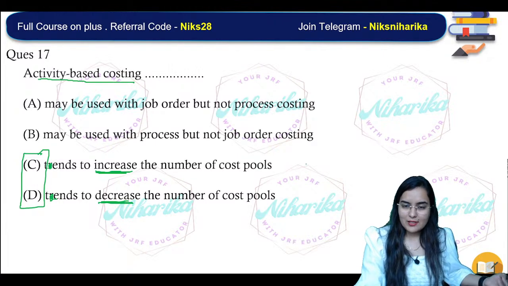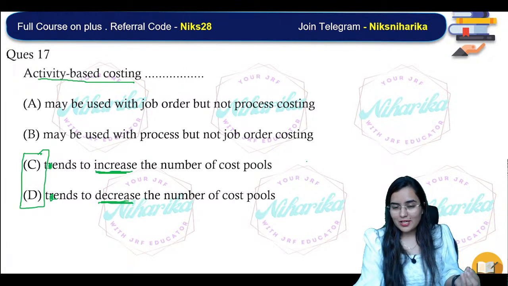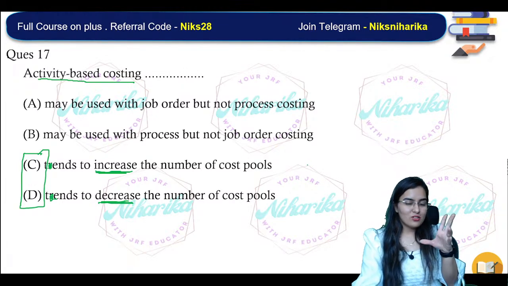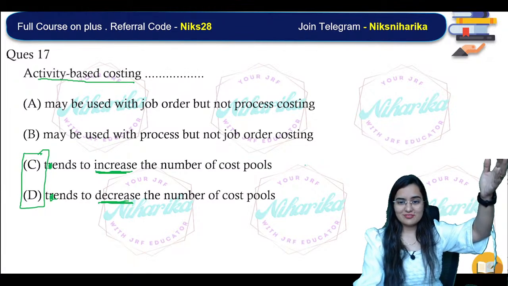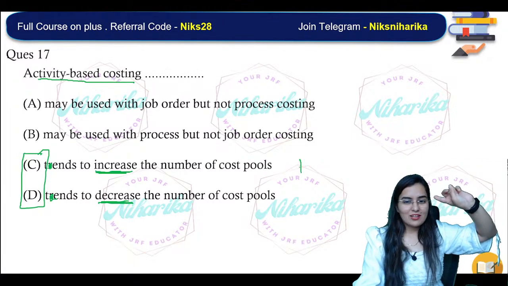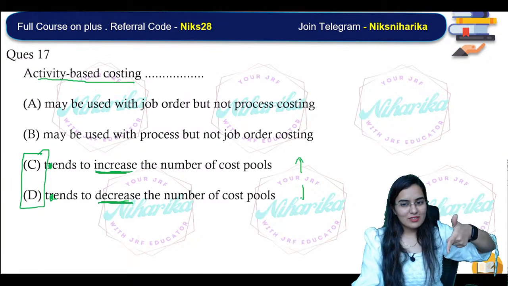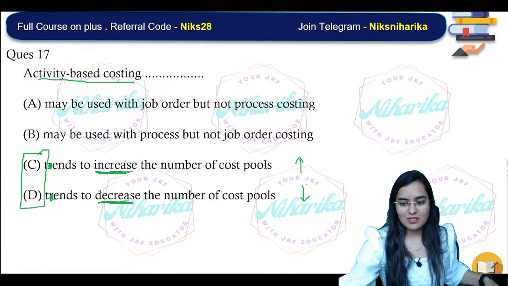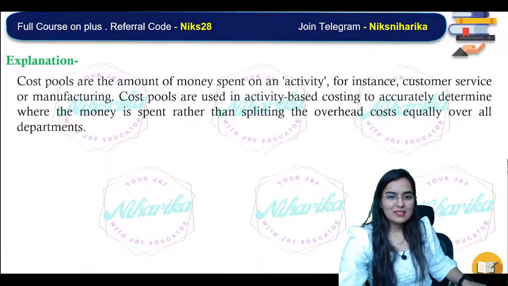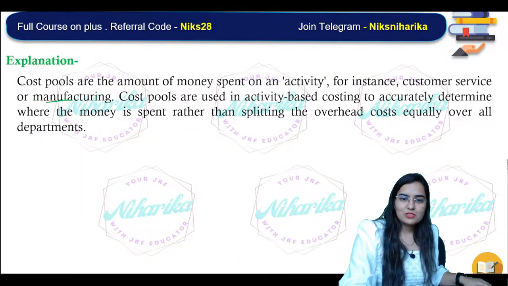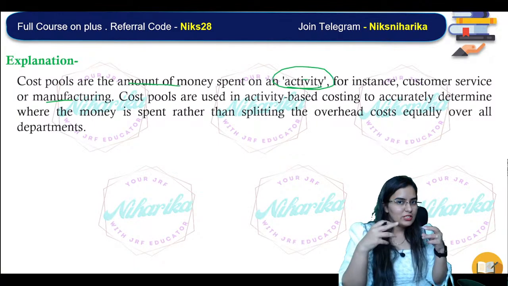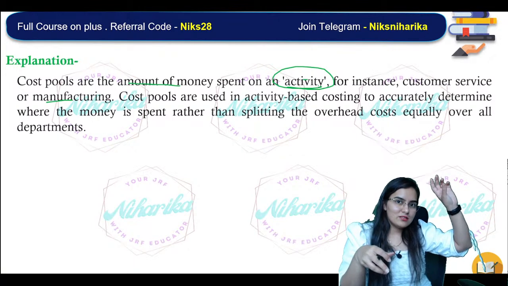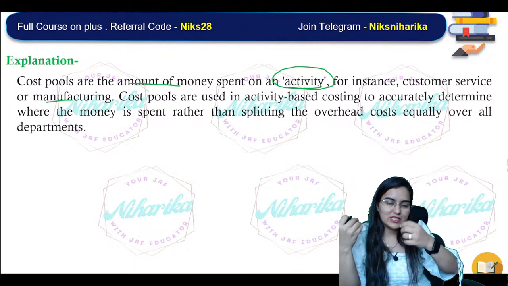Because one is saying that due to activity based costing, will the cost pool, that means the number of headings, the number of bifurcation for costing, actually increase or reduce? Superb, they will increase. How? What are cost pools? Cost pools are the amount of money spent on an activity. So definitely we will create some activity, this is one activity, this is second activity, this is third activity.